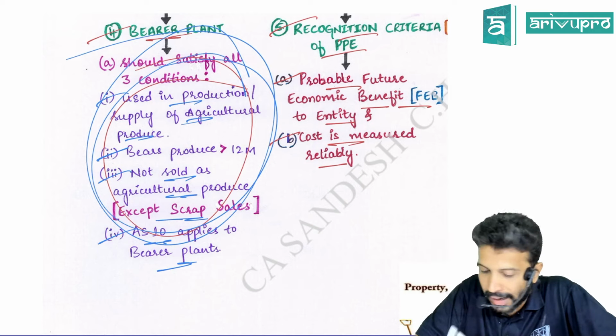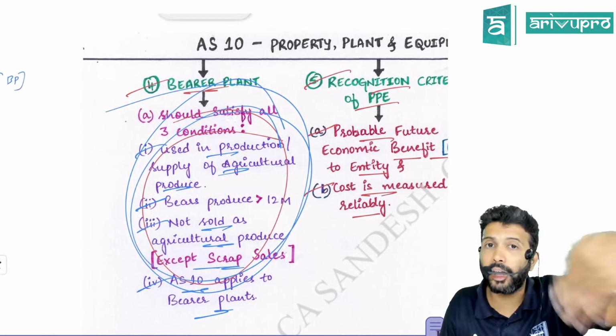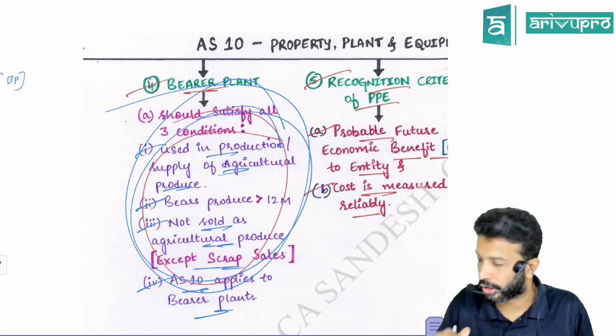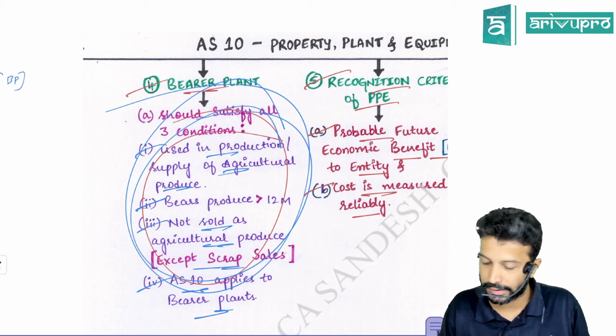Correct. You can sell the mango. Agricultural produce you can sell. Mangoes you can sell as part of your day-to-day operations. That is fine. The tree itself you cannot sell regularly. Correct, that statement is right.